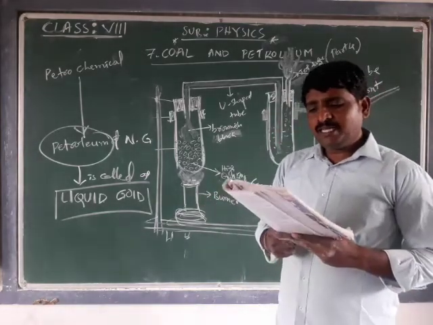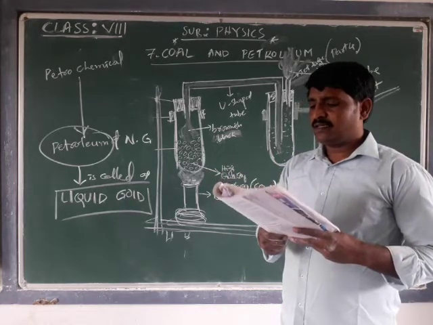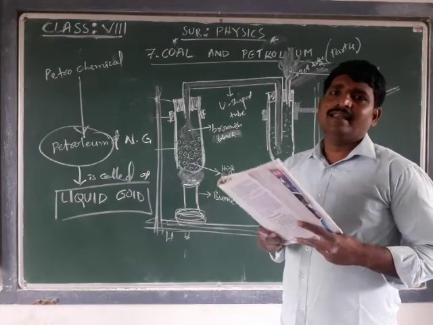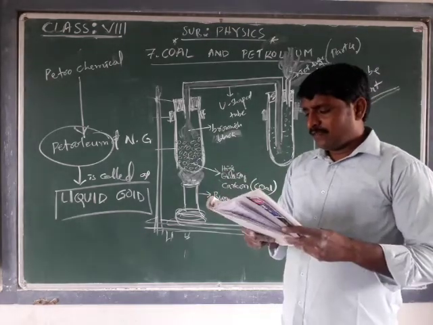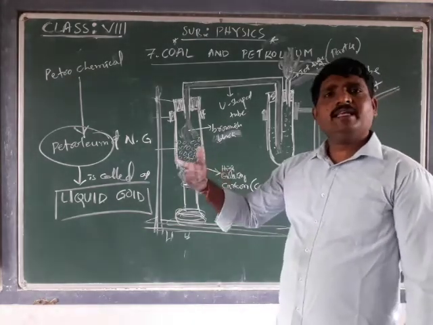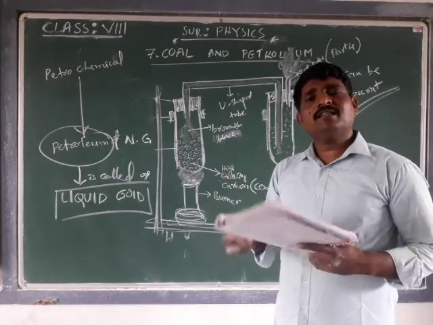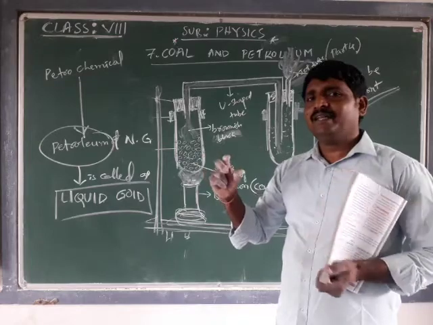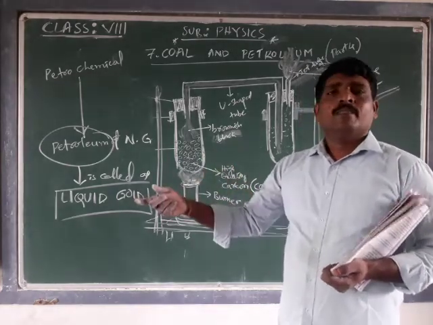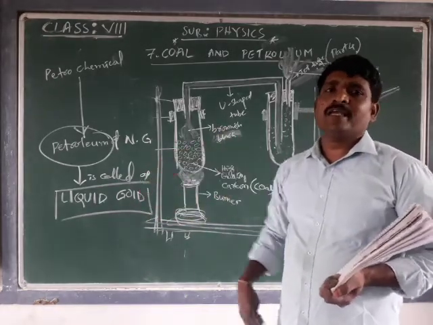Petrochemicals are used in the preparation of various articles as substitutes for materials like wood and metals, which are limited. Some materials which are prepared from wood and metals are only limitedly available, so we can substitute them with petrochemical products.